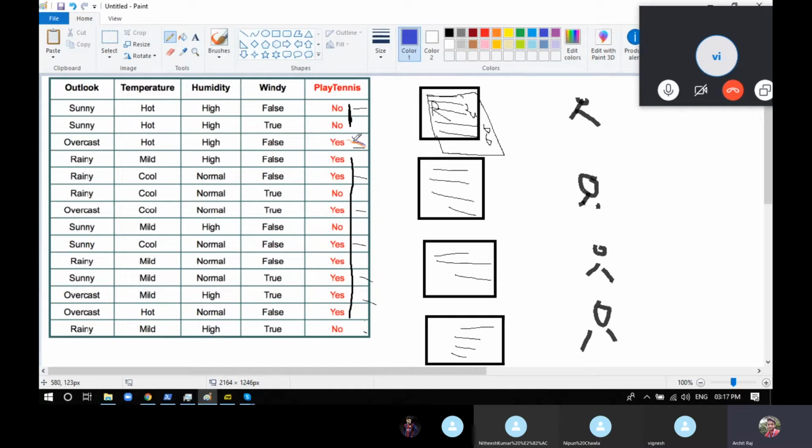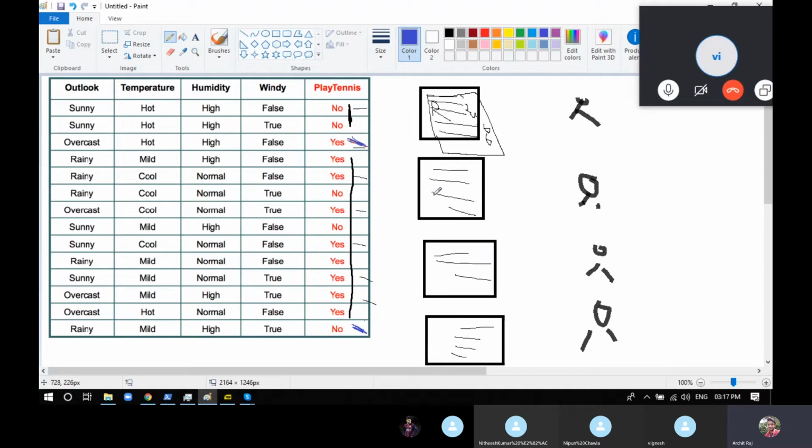You never considered this data set and this data set. Just for now, imagine that you never considered this one and this one. It means in any of the bootstrap data sets, this particular row is not there and this particular row is not there. So just remember it. We'll talk about this later.